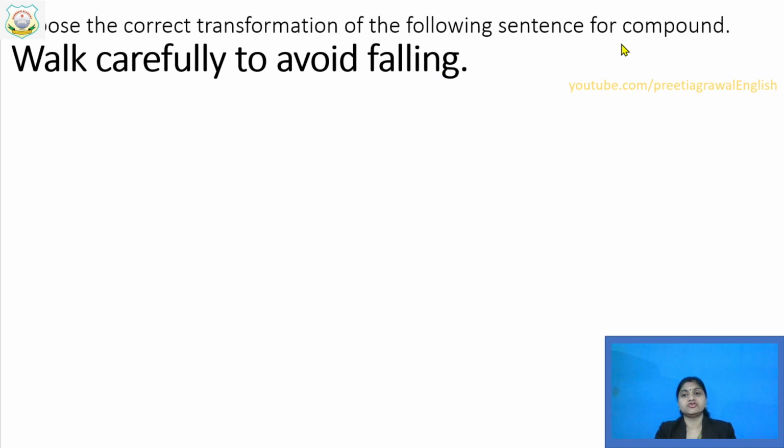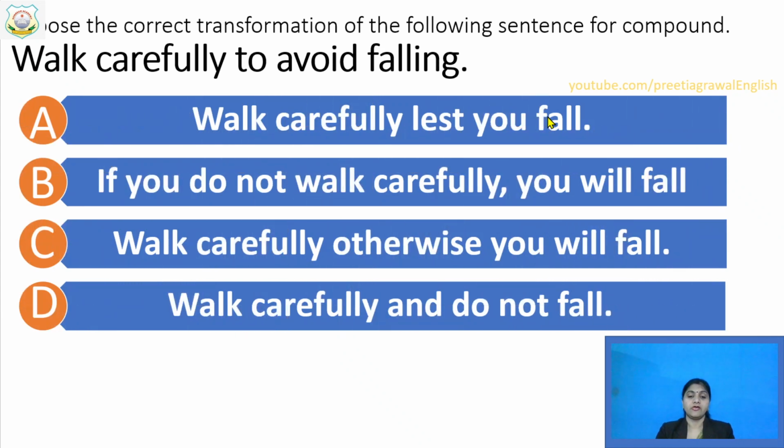This sentence you have to change for compound. For compound sentence, there are four options. Just check which one is correct. Walk carefully lest you fall. If you do not walk carefully, you will fall. Walk carefully, otherwise you will fall. Walk carefully and do not fall.